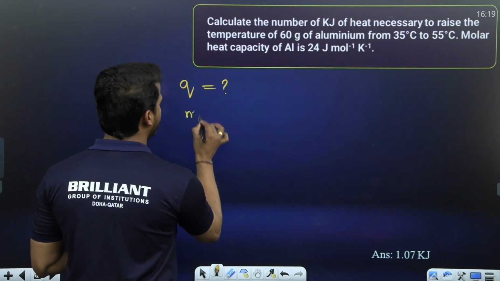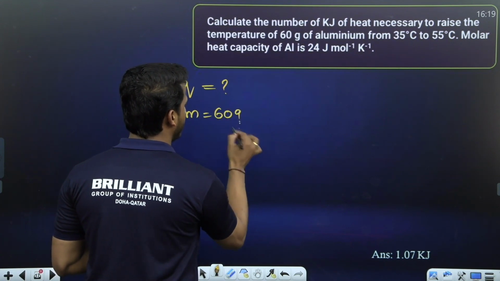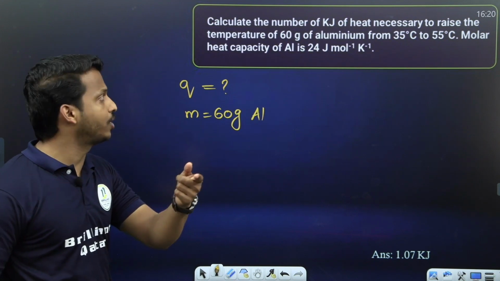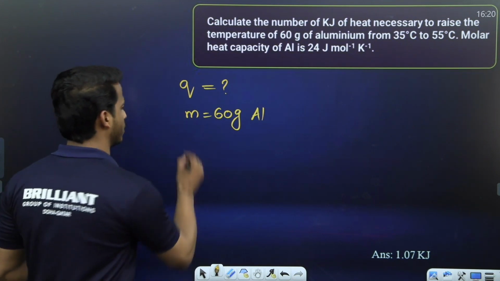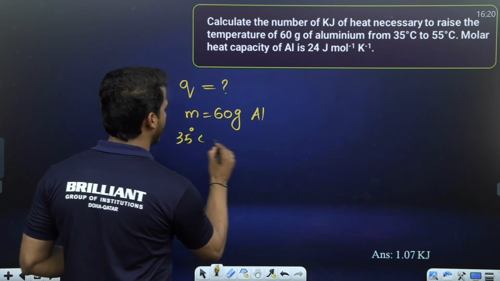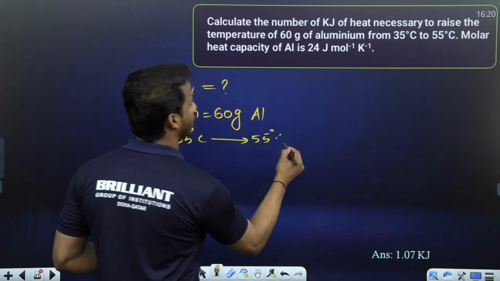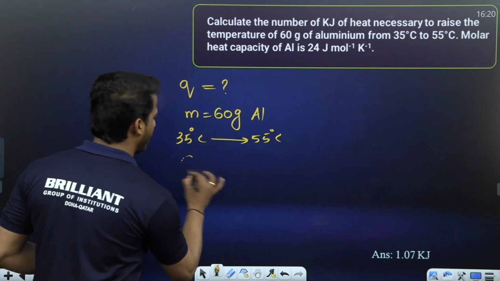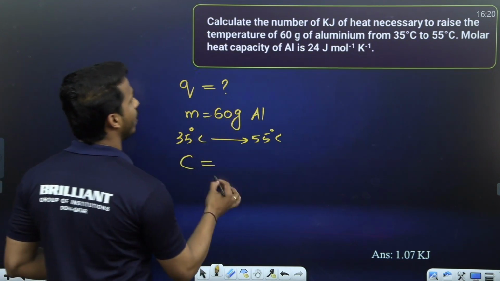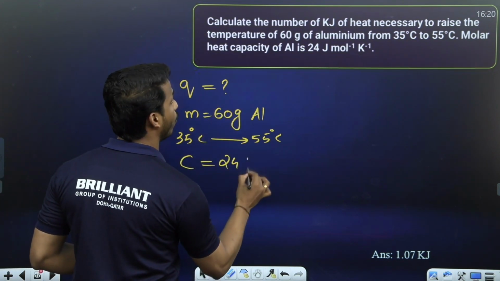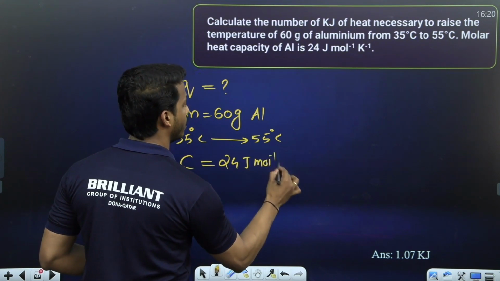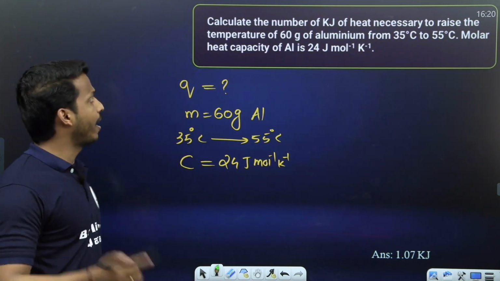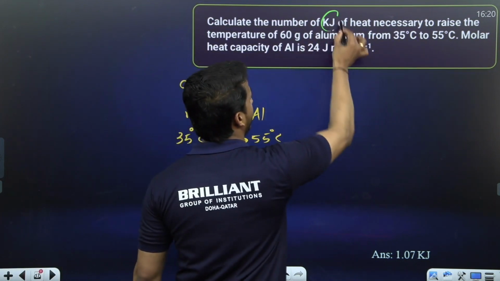Their mass is given, 60 gram of aluminium, from 35 degrees Celsius to 55 degrees Celsius. And molar heat capacity C given for aluminium is 24 joule mole inverse Kelvin inverse. And the final answer, keep in mind, it should be in kilojoule.